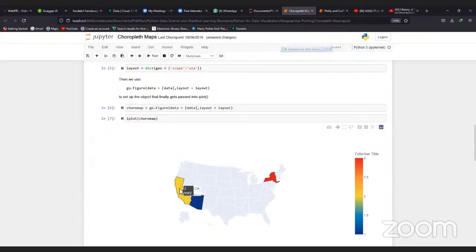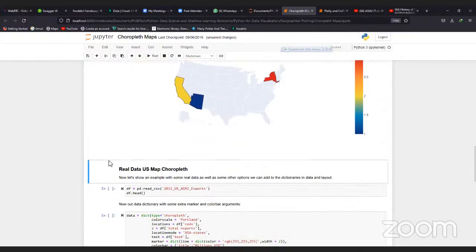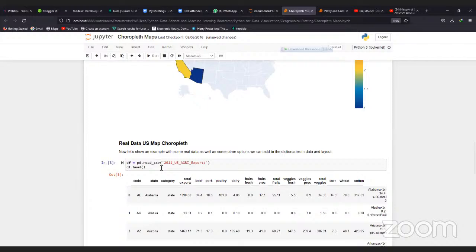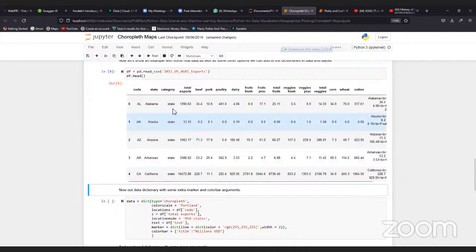You can see California, then Arizona, then New York. You can see the data of each of these states. I can see 1, 2, 3, and that's because of the data we are using. If you come back here to the exporting states in the US data, you can see the code, the name of the state, the category, the total exports, beef exports, pork, poultry, dairy, fresh fruit, total fruit, and the likes.